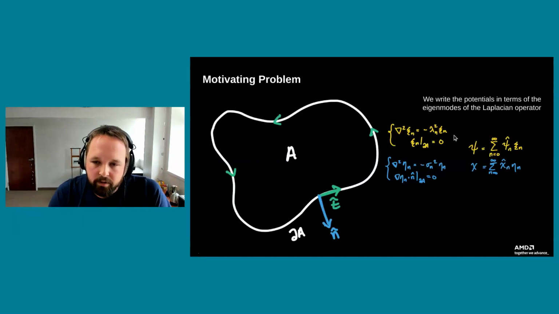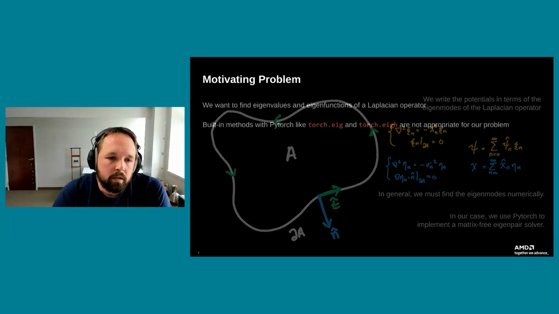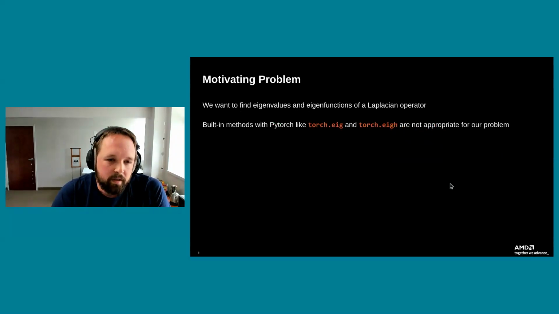So once I have my geometry defined, I have my discrete Laplacian operator. Essentially, I'm doing eigenvalue search, which, of course, built into PyTorch, there are functions like that, like eig or eigh, but I'm going to try to convince you that there are reasons why we don't want to use those for the problems that we're working with. So remember, in general, what we're after today in our benchmark problems is finding eigenmodes of these Laplacian operators. And what we're actually going to do is implement a matrix-free eigenpair solver using a slightly different method than what's available in eig or eigh.